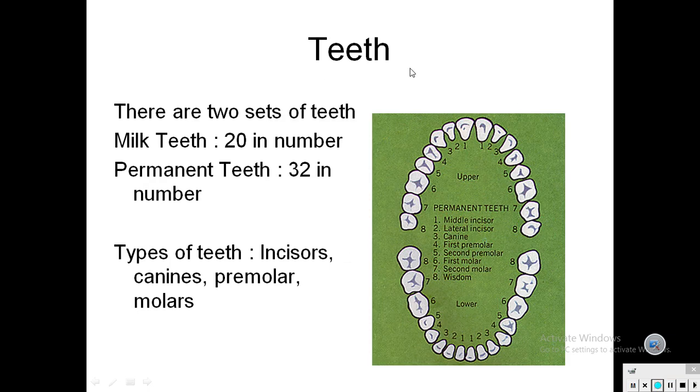Teeth. Human beings have two types of teeth in their life. The first set of teeth, which grows at the age of 1 to 2 years of a child, is called milk teeth. Another set of teeth, which replaces the milk teeth at the age of 5 to 6, is called permanent teeth. From the name itself you can see the difference.